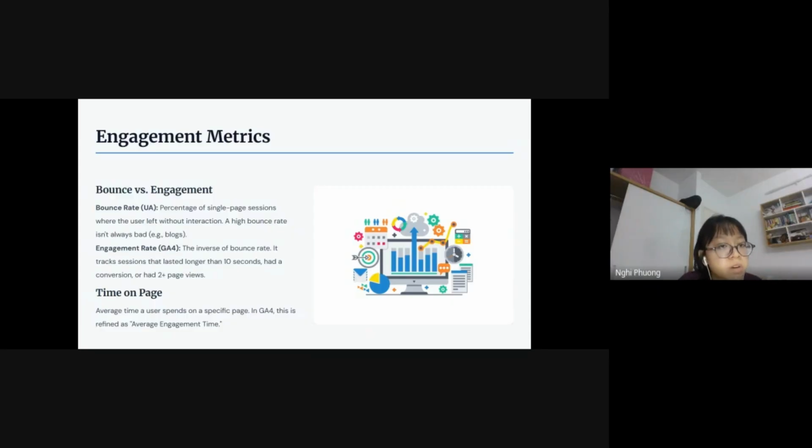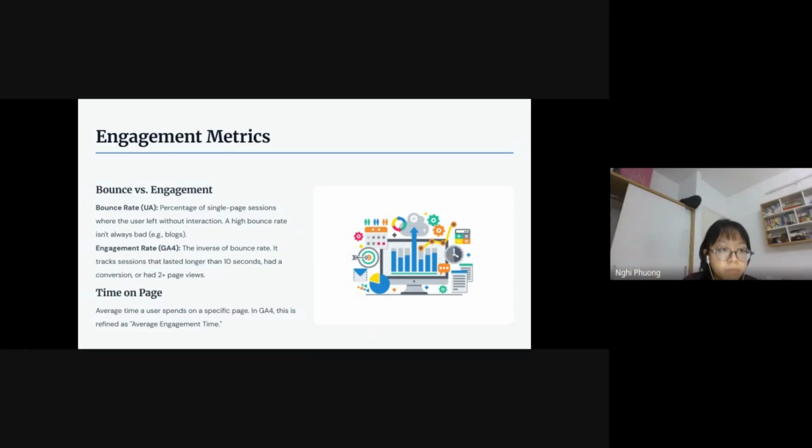But in the new version of Google Analytics, GA4, we focus on something called engagement rate. So Google's new system focuses on the opposite, the engagement, not the bounce. So this is much more like looking at it in a positive view. It means that if the guest actually stayed, looked around for at least 10 seconds, converted a goal, or looked at more than just one page, they actually care about the website, then it's counted as an engagement.